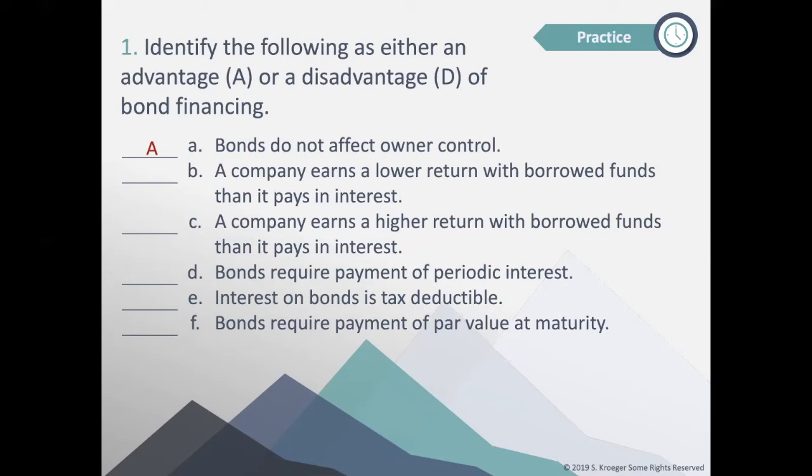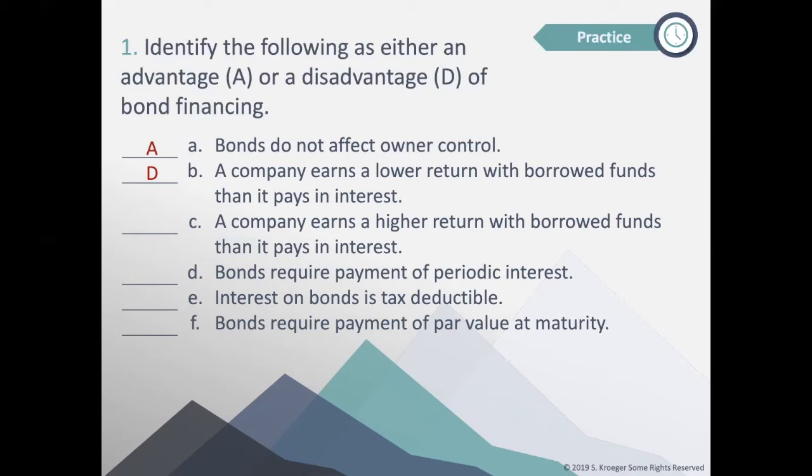They're earning a lower return, let's say 2%, than they're paying in interest. Maybe they have to pay 5% in interest. Is that an advantage or disadvantage if that's happening? That would be a disadvantage. They want to earn more money than what they're paying out in interest, which is where C comes into play.